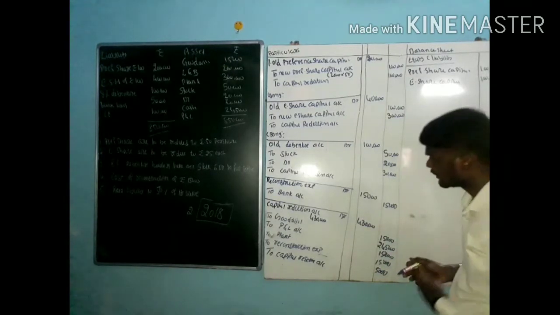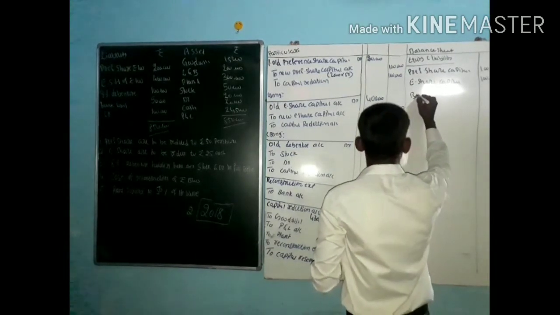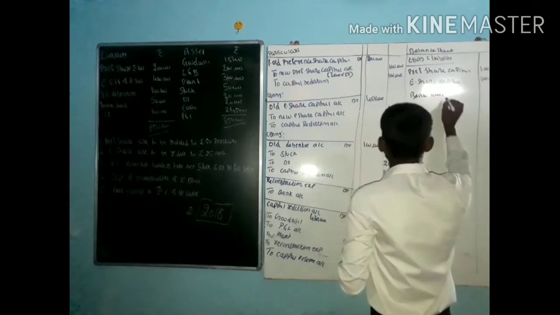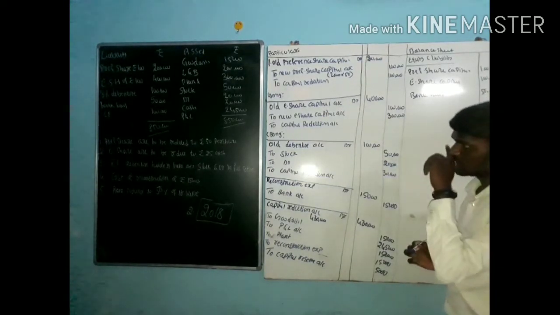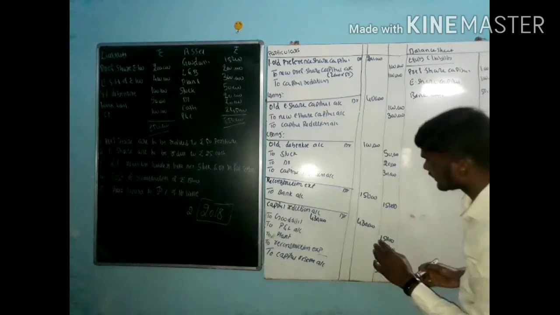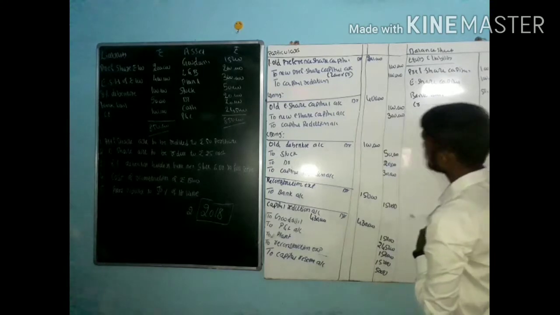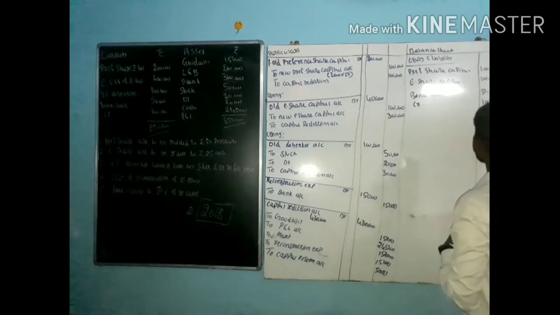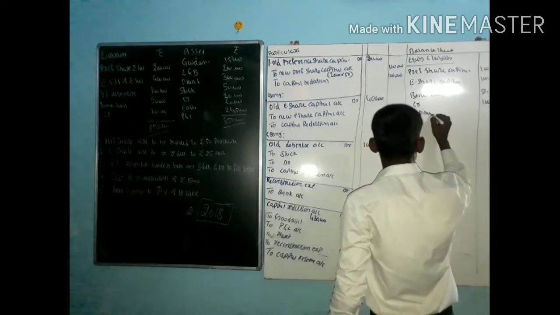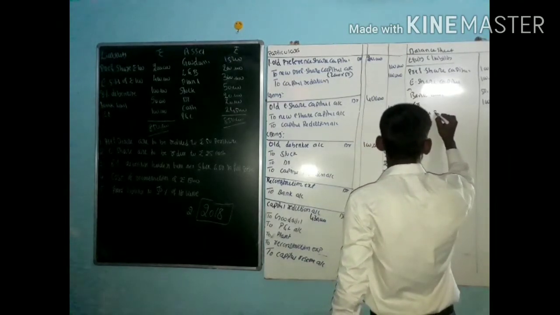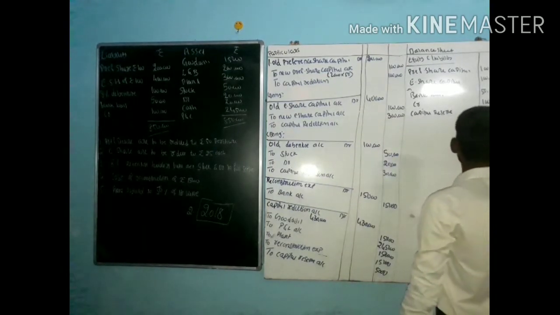Next one, bank loan. For bank loan there is no entry, so consider the same value. Bank loan, how much? That is 50,000. Next one, creditor. For the creditor, I think we do not pass any journal entry, so consider the same amount, that is 1 lakh. At last, one more, that is capital reserve. Capital reserve comes under here, but I am writing it over here. Capital reserve is 5,000.